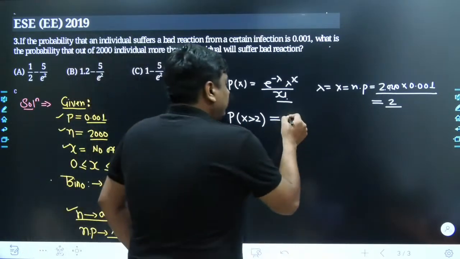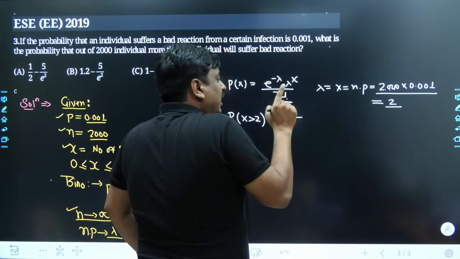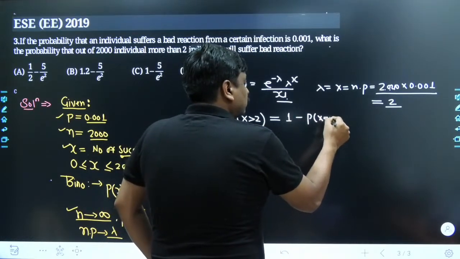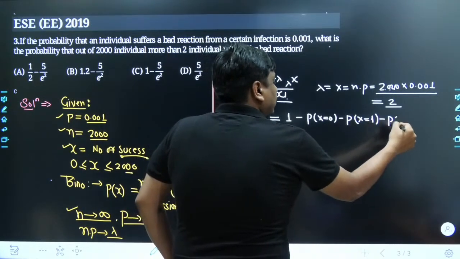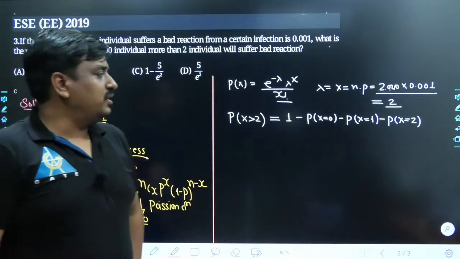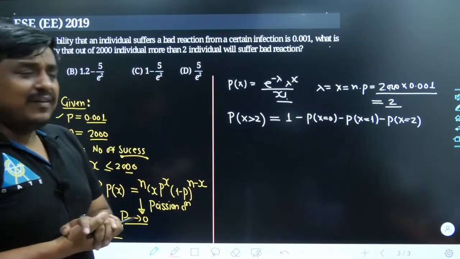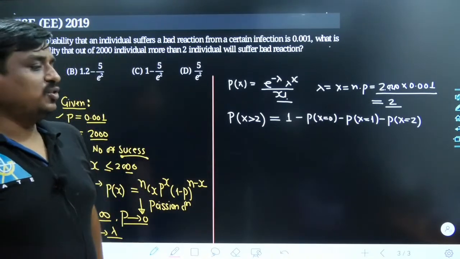That means you should subtract all of the probabilities of x in this range. You have to include x equals 0, x equals 1, and also x equals 2. Once you are done with this, definitely you will get the answer. Obviously it was a well designed problem. That is why I have taken this problem in the GATE series.